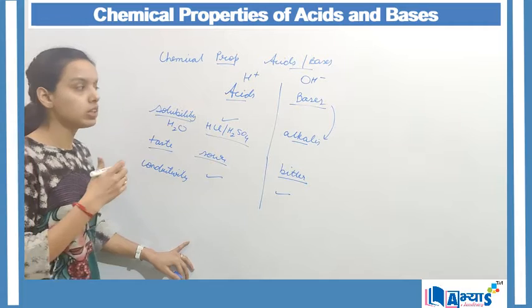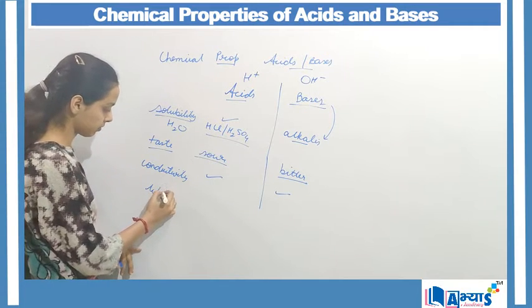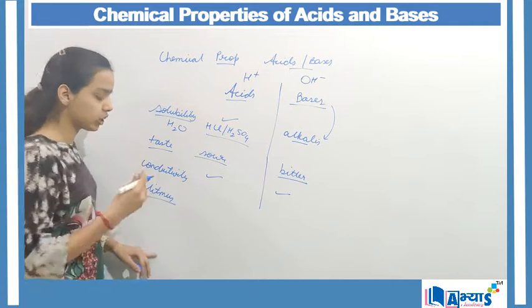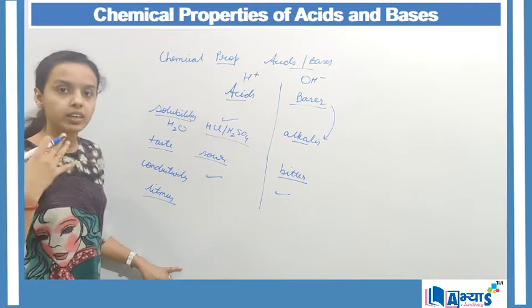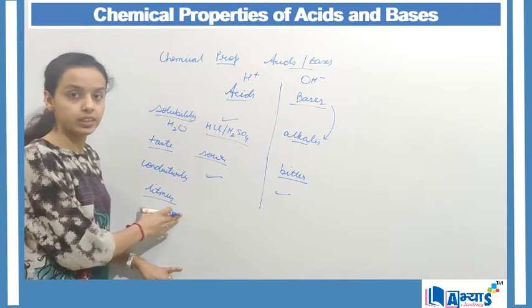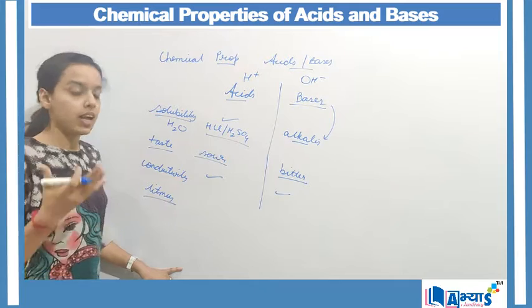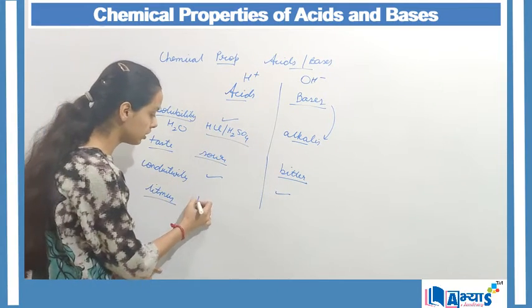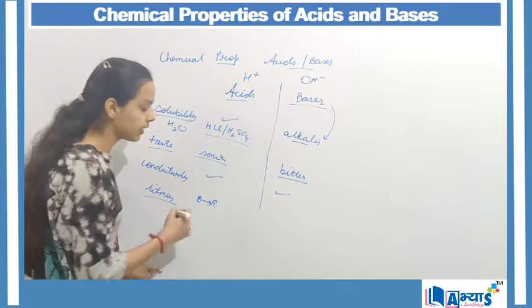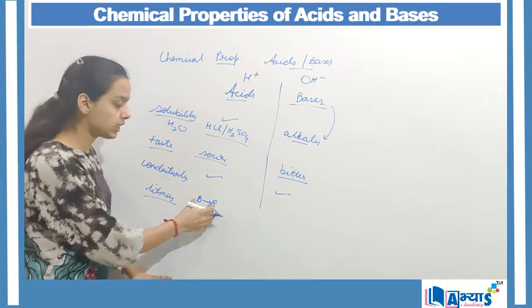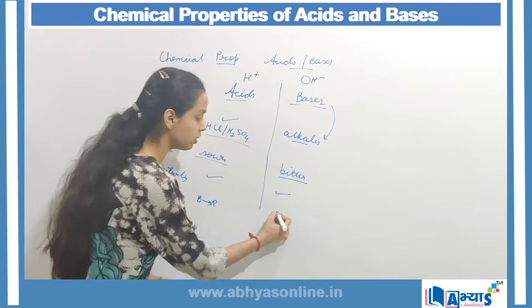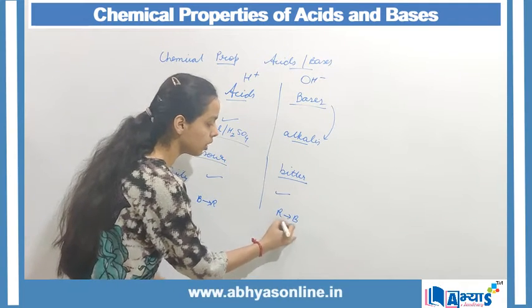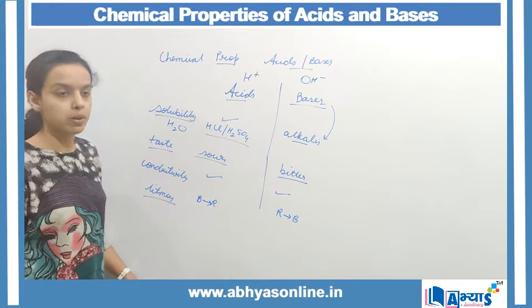Also, if we talk about the litmus test, litmus is actually an indicator. It is an organic indicator prepared from plants. When we do the litmus test for acids, it will turn the blue litmus red. It is just the opposite in the case of bases. It will turn the red litmus blue.